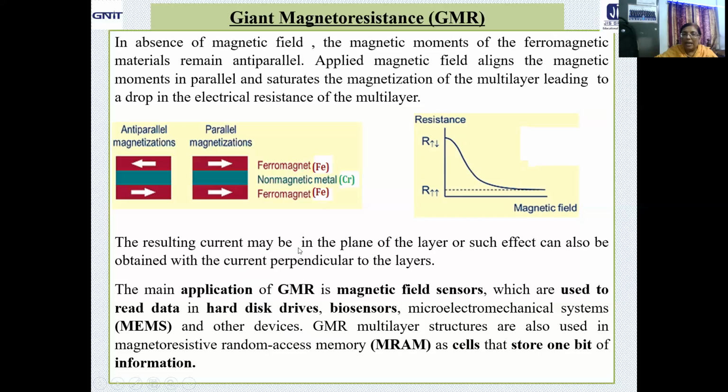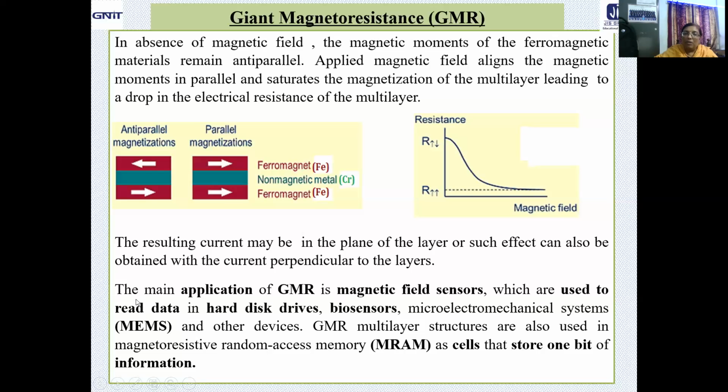The resistance is reducing, so current will increase. The resulting current may be in the plane of the layer, or such effect can also be obtained with current perpendicular to the layers.